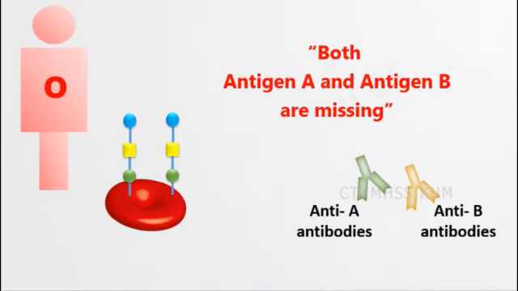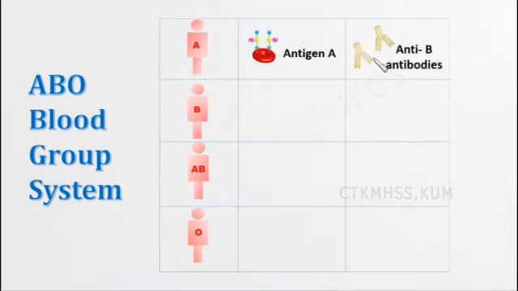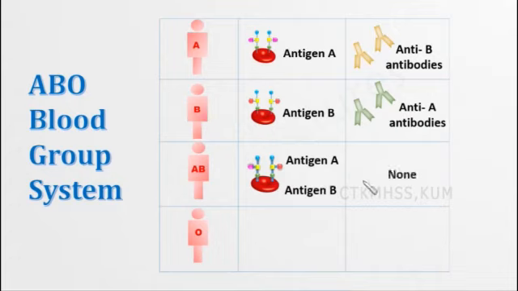Now see this tabular column. These are all the blood groups A, B, AB and O. Now A has antigen A and antibodies B, and B blood group, if you see, has antigen B and antibodies A. Next, AB will have both antigen A and antigen B. What will be the antibodies? No antibodies, because they have both antigens.